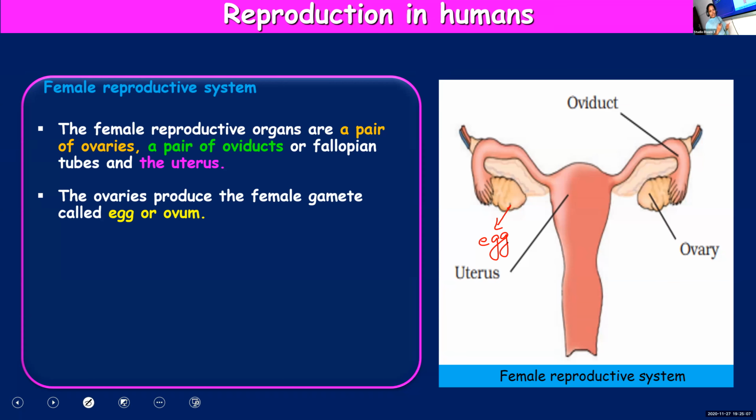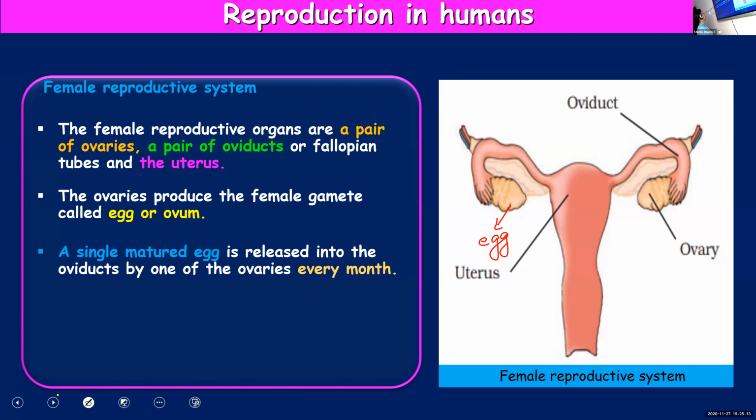So once in 28 days, only one egg will be produced. A single matured egg is released into the oviduct by one of the ovaries, either right or left. Once the egg is produced, it will be released into the fallopian tube or oviduct.